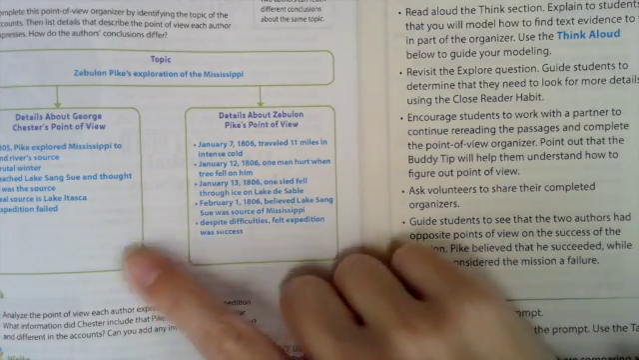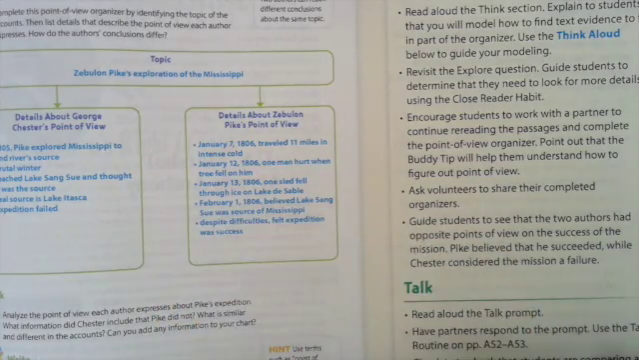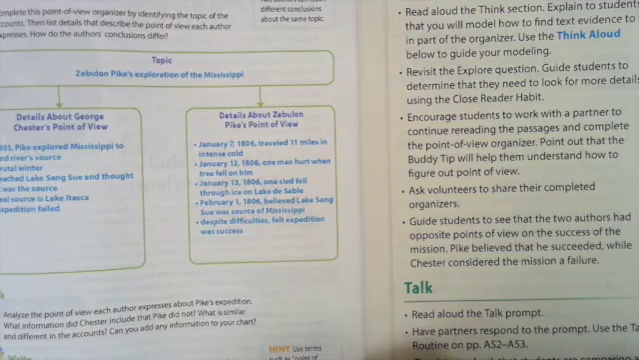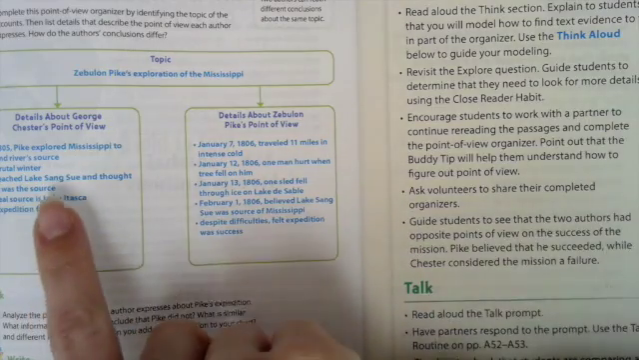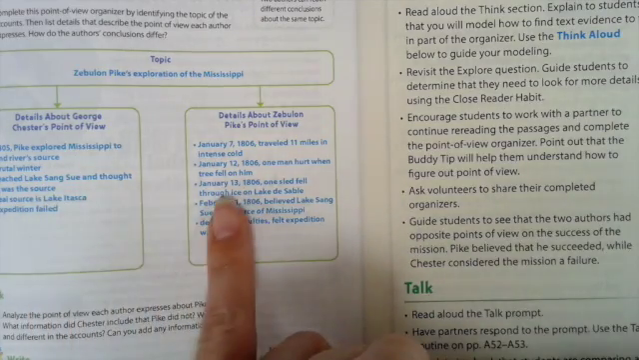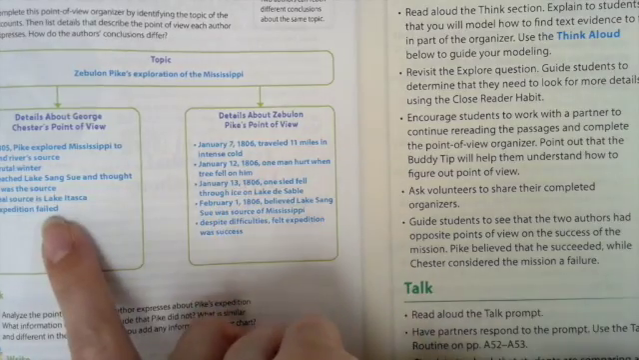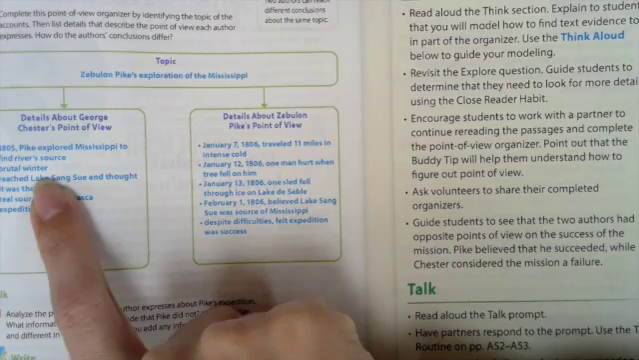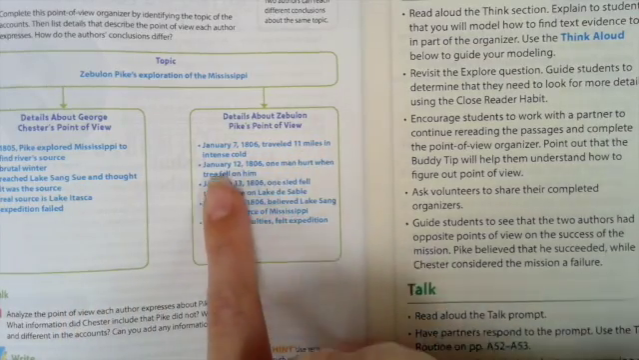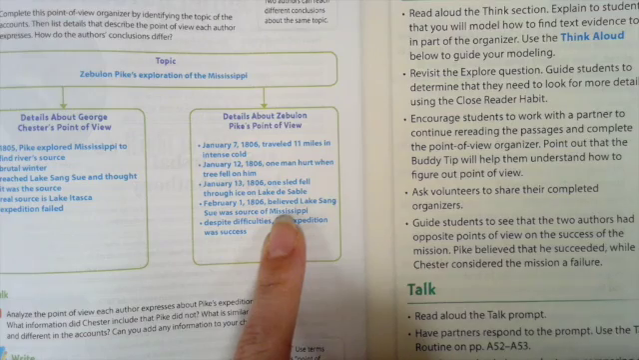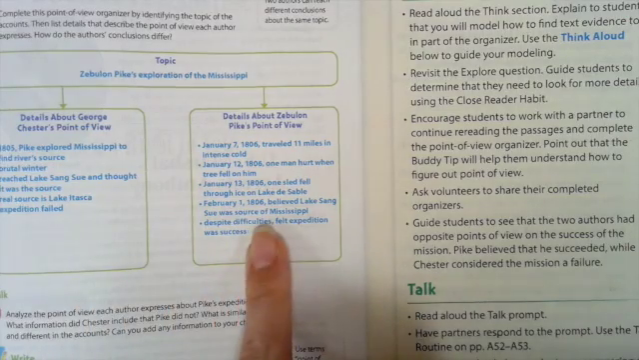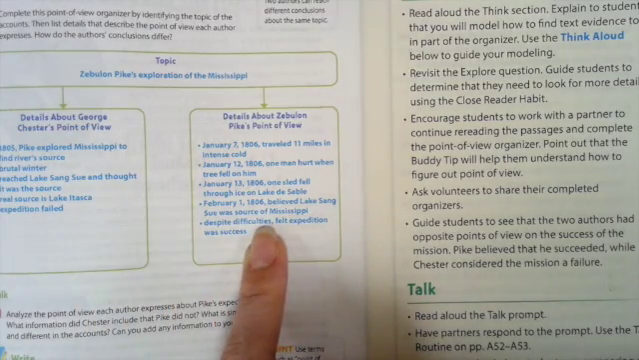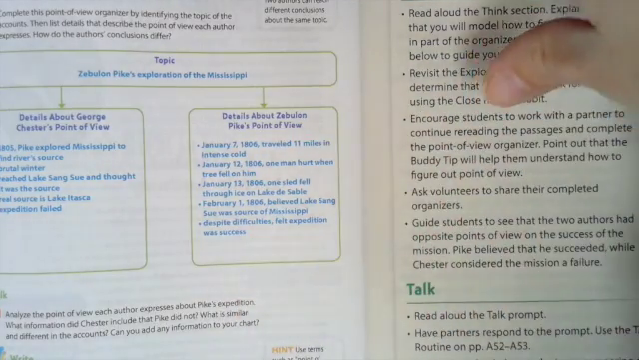So now we're going to take these two characters' points of view and write a paragraph about them on page 242. How they are alike and how they are different. So you should see that both of them thought the journey was harsh. It was a hard journey. It wasn't an easy journey. Chester says brutal winters, and Zebulon Pike describes intense cold and people getting hurt. The difference is George Chester thinks that it was a failure, and Zebulon Pike thinks it was a success despite everything. So you can write that in your own words on page 242.